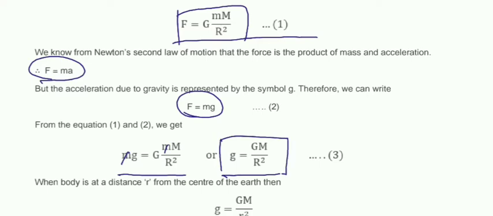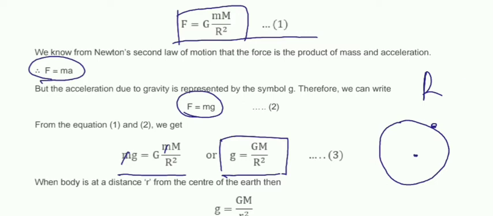So here look, capital G is the universal gravitational constant, capital M is the mass of the earth, and r is the radius of the earth, right? Now, when the object is at a distance r from the center of the earth, suppose when the object is at the surface of the earth, we can write the distance will be the radius of the earth.